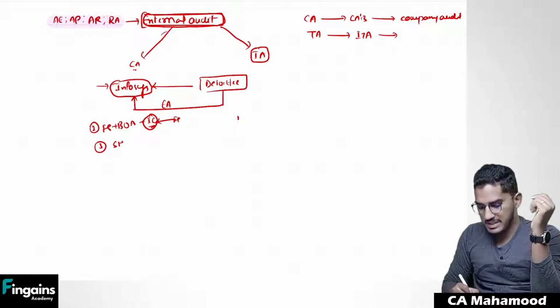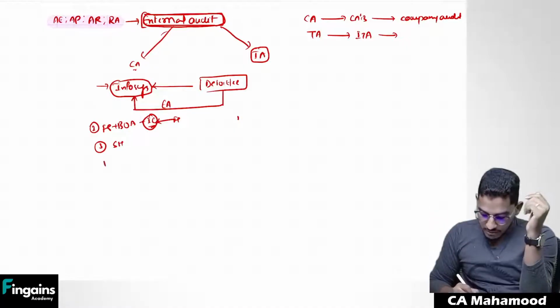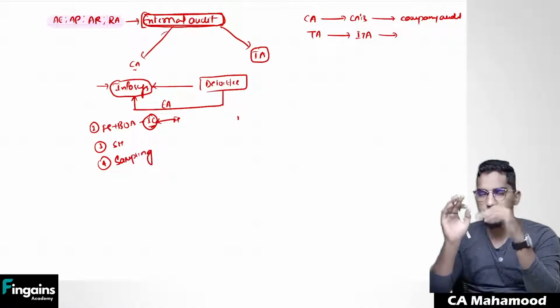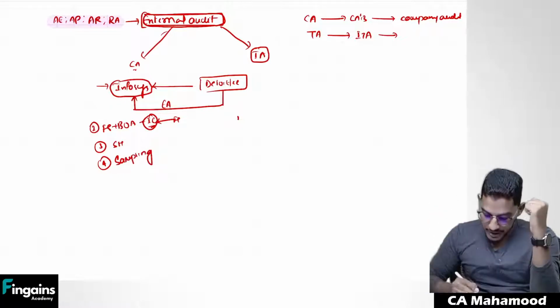And these external auditors, they will report to whom? To the stakeholders, basically shareholders. External auditors are going to report to the shareholders of the company. Number four, these people are going to verify the transactions on sampling basis. Very little bit of verification they do. Hardly 10 to 15% of the sample sizes they are going to verify.